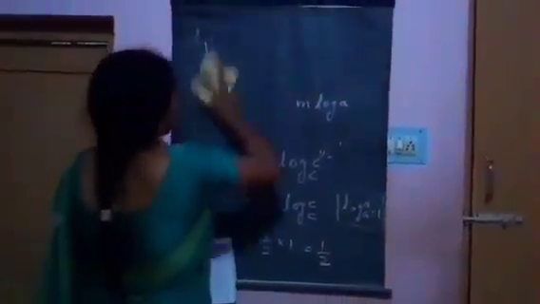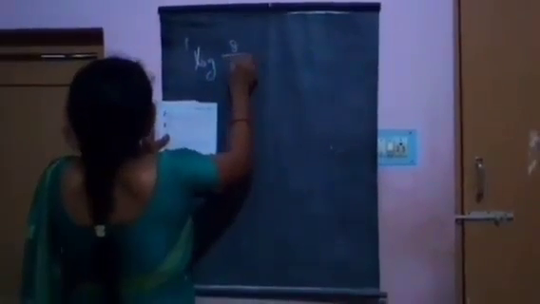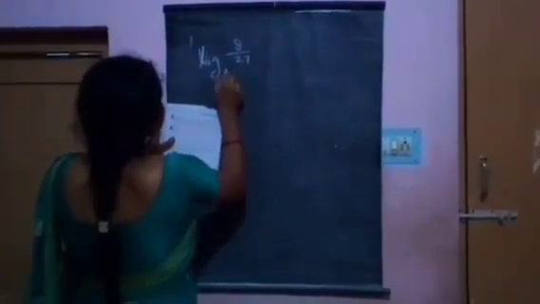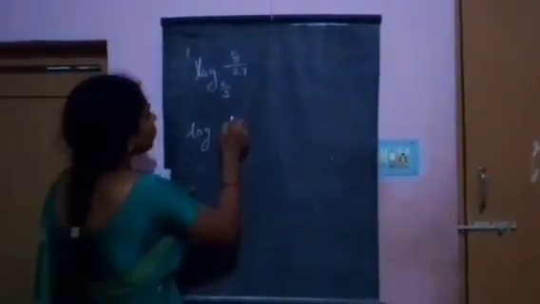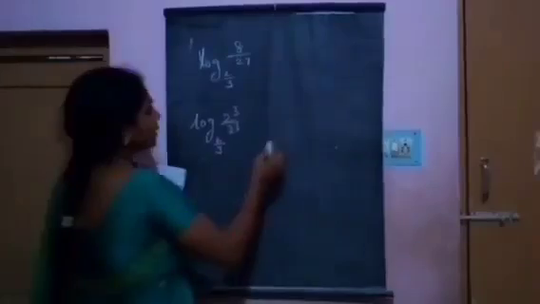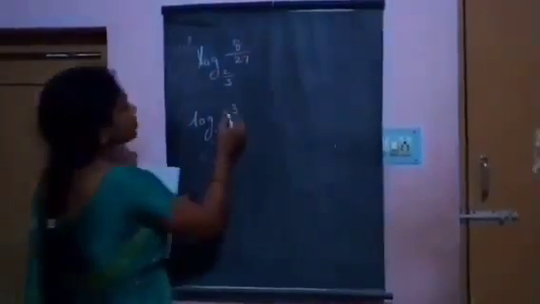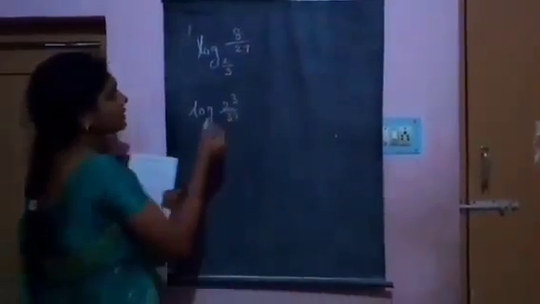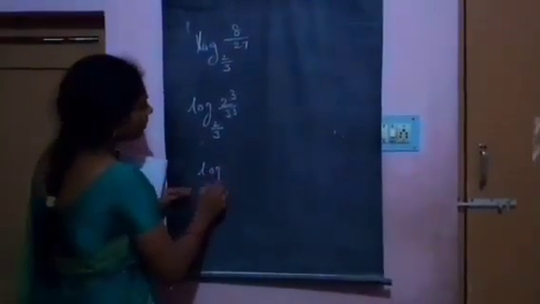And next, find the value of log 8 by 27 base 2 by 3. This can be written as log 2 cubed by 3 cubed base 2 by 3, since 8 can be written as 2 cubed and 27 as 3 cubed.